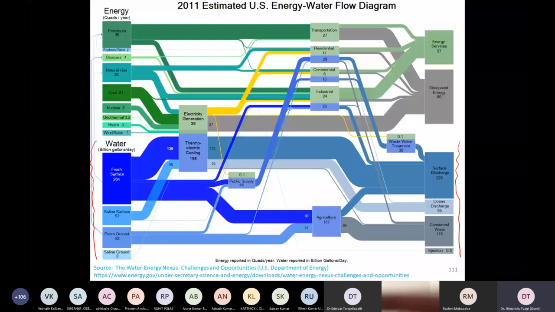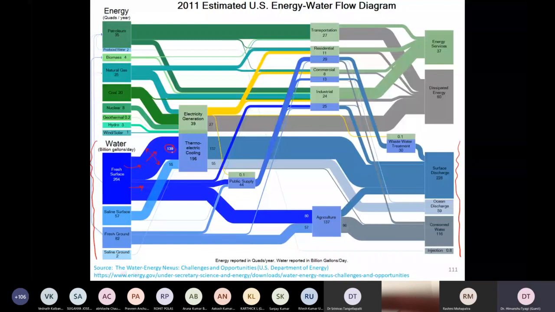So the left side is the supply side. Then it shows in the form of arrows where it is going, for which purpose it is being used, and the thickness of these pipes or blocks, flow diagrams over here. Thickness represents the number. So in US units, it is like gallons per day, and we can convert it into maybe liters per day or meter cube per day. So this is essentially volume flow rate.